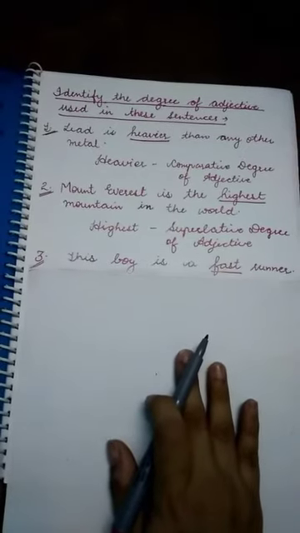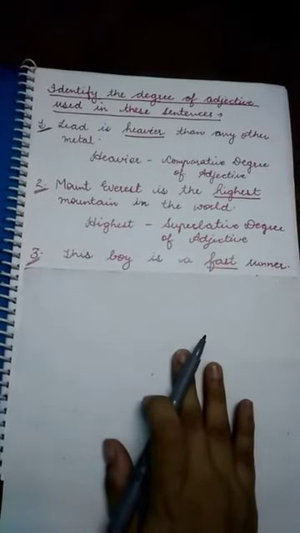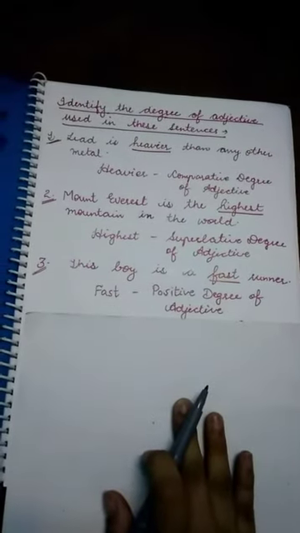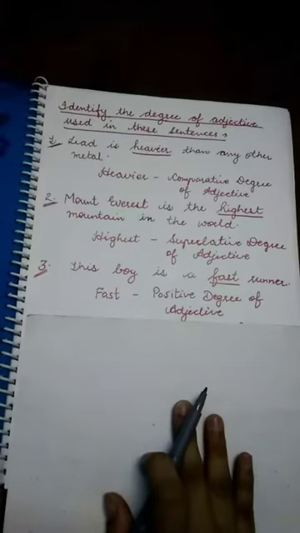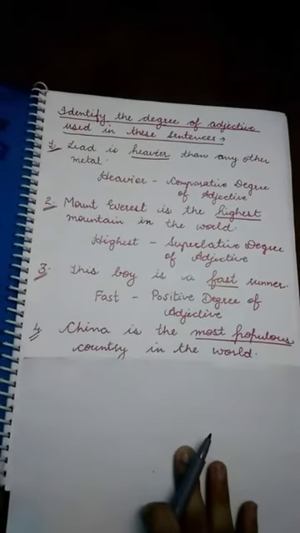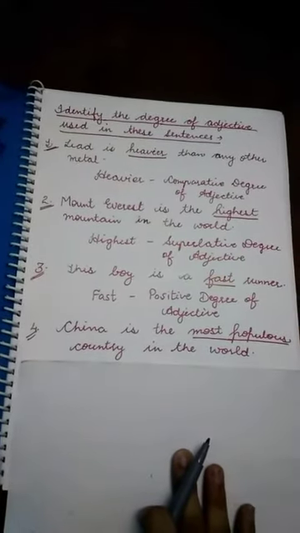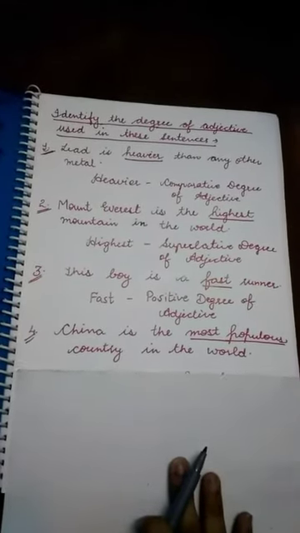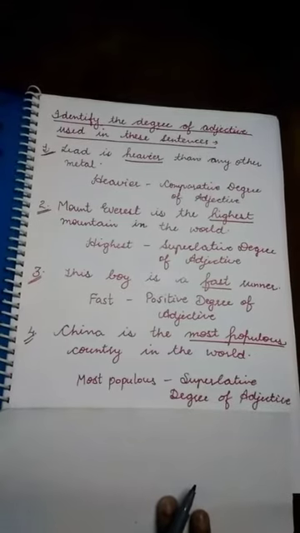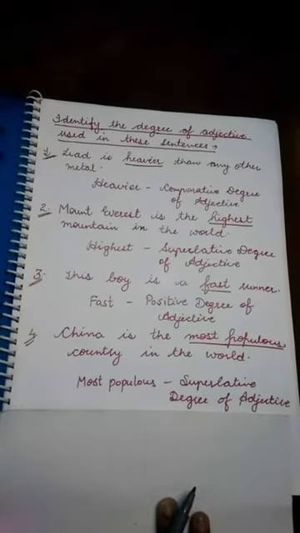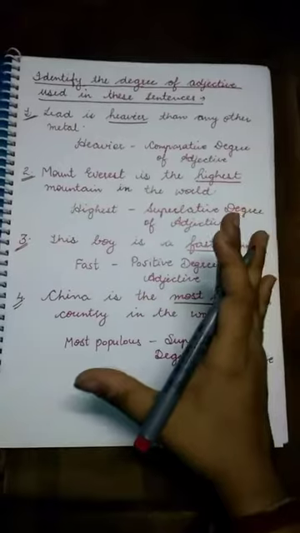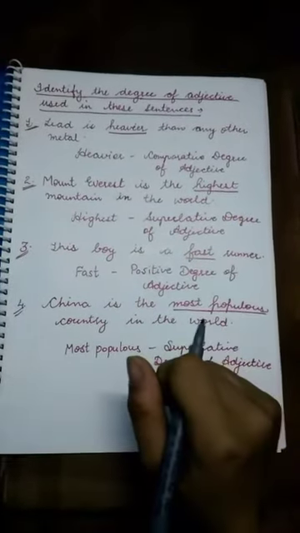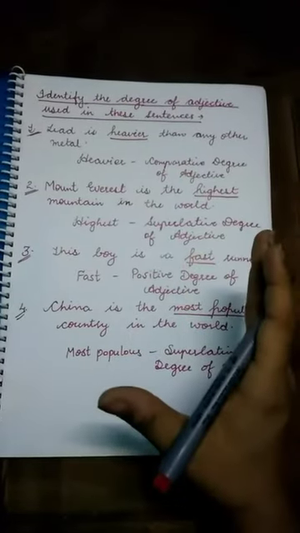Now let's move to the sentence number 3. This boy is a fast runner. Yes, very good. Fast shows positive degree of adjective. Now let's move to the sentence number 4. China is the most populous country in the world. Yes, very good. Most populous shows superlative degree of adjective. So students, that's all about adjective and its kinds. I hope that you have understood the concept very well.